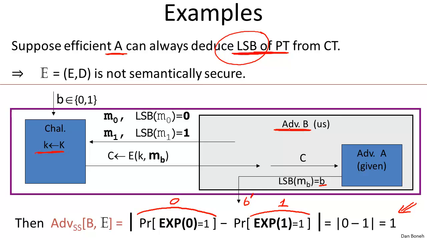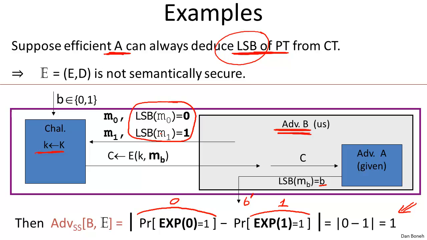So all the adversary has to do is come up with two messages, M0 and M1, such that under one, the thing that A learns has value 0, and under the other, the value is 1. So for example, if A was able to learn the XOR of all the bits of the message, then M0 and M1 would just have different XORs of all the bits of their messages, and then this adversary A would also be sufficient to break semantic security.